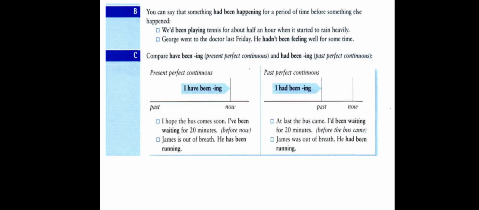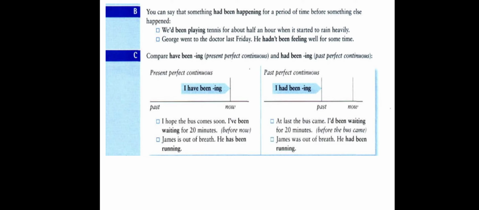I hope the bus comes soon. What have I been doing before now, 20 minutes back? I have been waiting for 20 minutes. Means from 20 minutes back until now, I have been waiting. So the end point is now. That's why we use present perfect continuous.